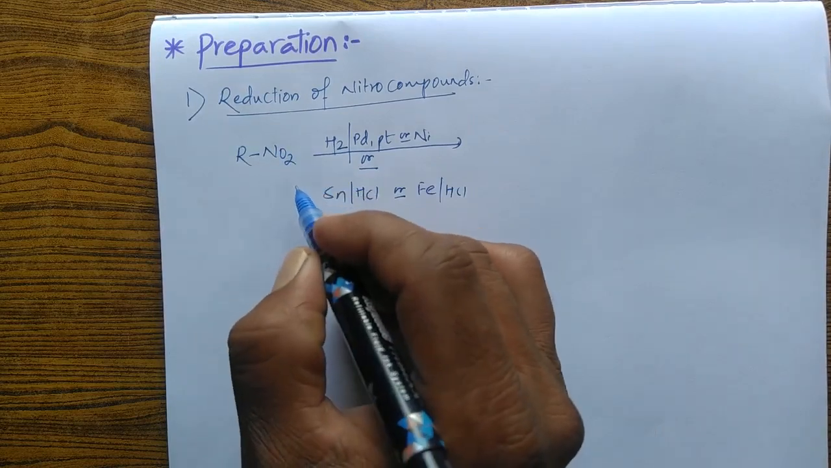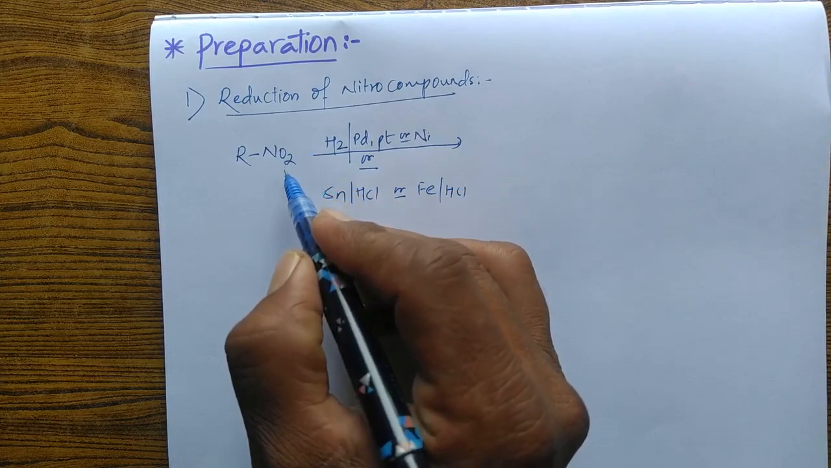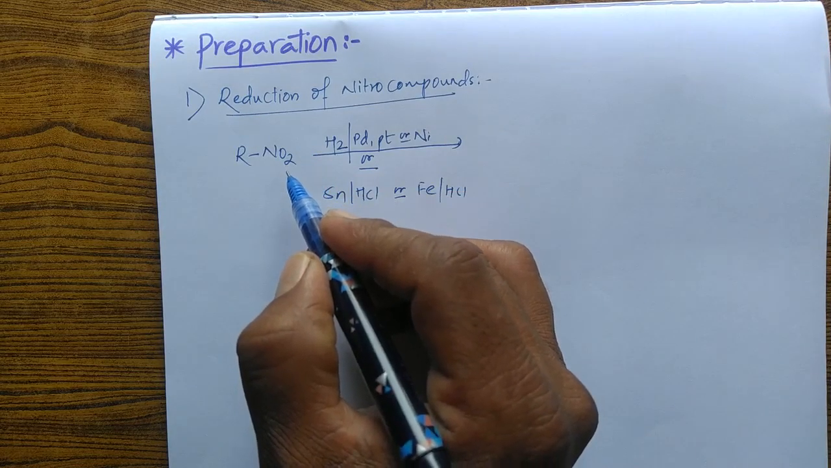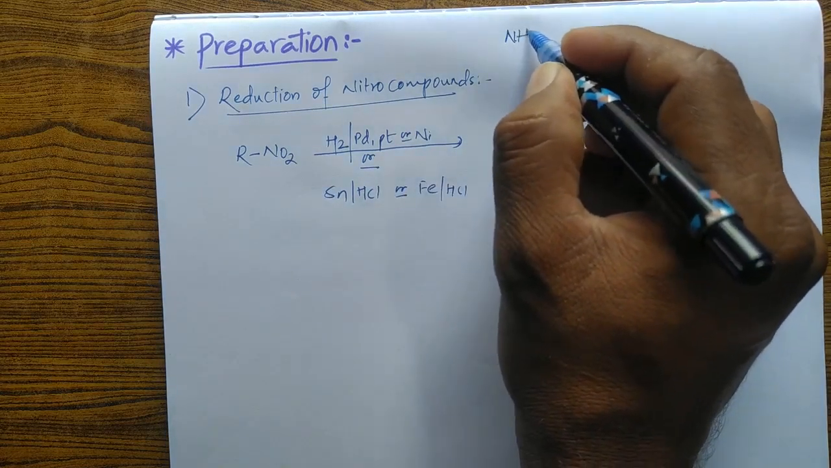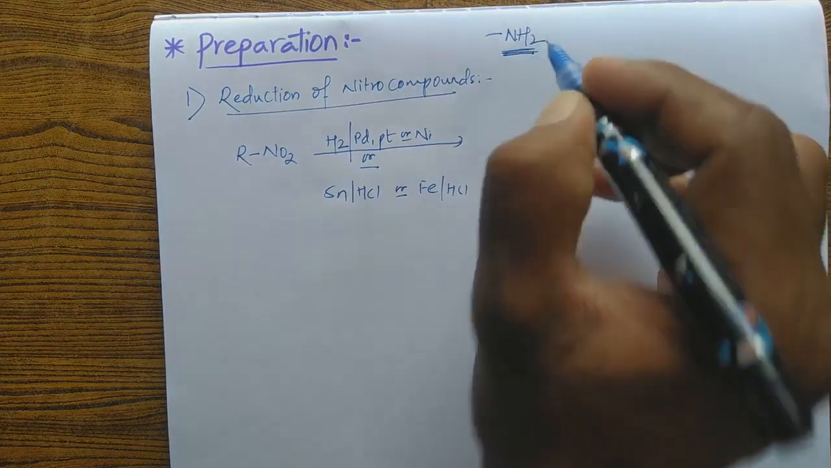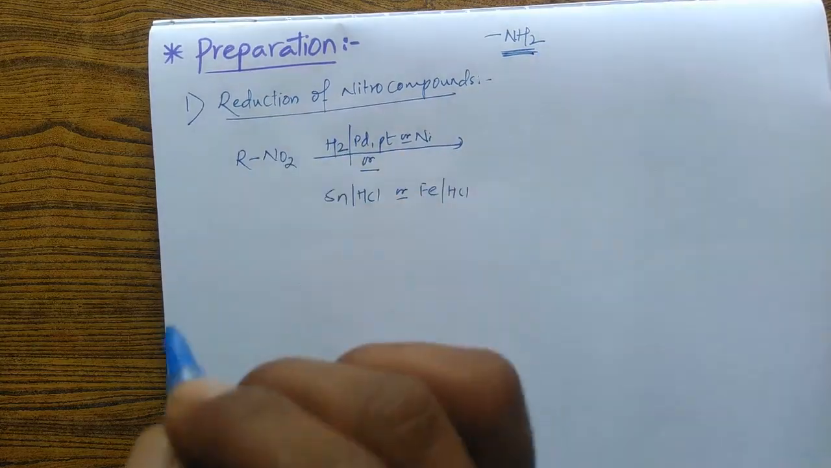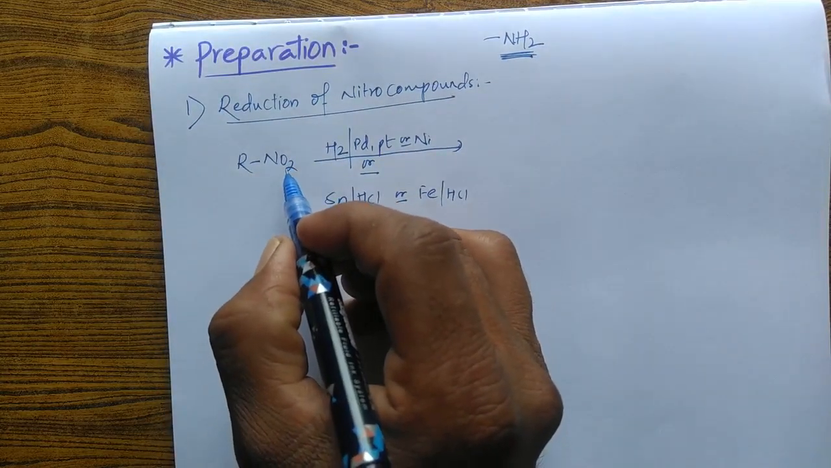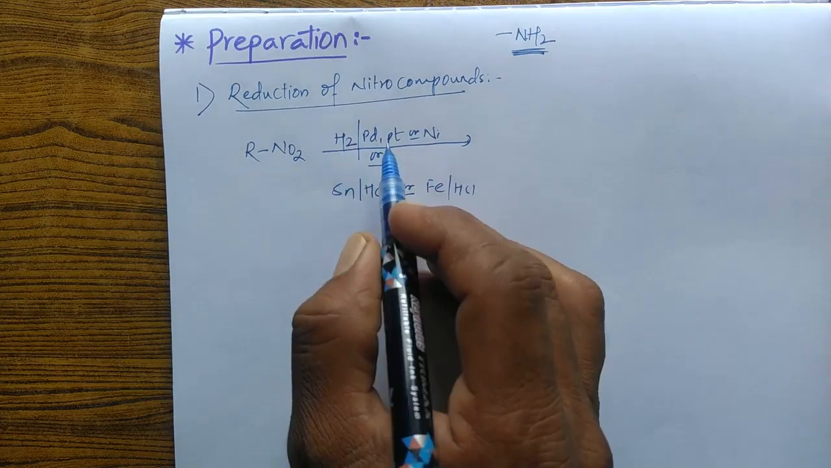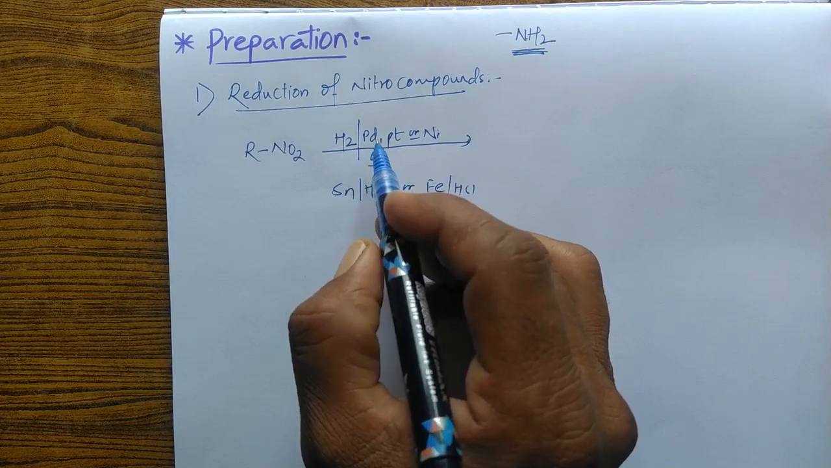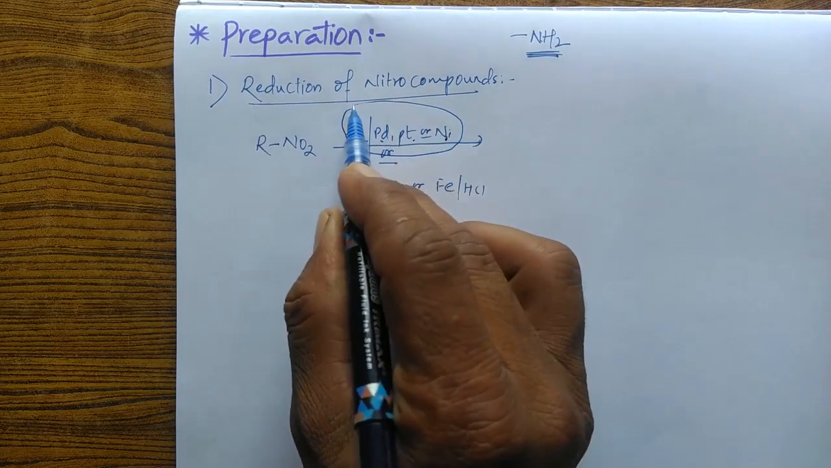Here, you know the definition of reduction. Reduction means removal of oxygen atom or any electronegative element, or addition of hydrogen atom. We have to get the functional group of amines, that is NH2, right? Here it is NO2, so we have to replace this oxygen by hydrogen. That is nothing but the reduction process, which we can also call the hydrogenation process. Hydrogenation is always carried out in the presence of a metal as a catalyst. So we can make use of these reagents to carry out this reduction process.